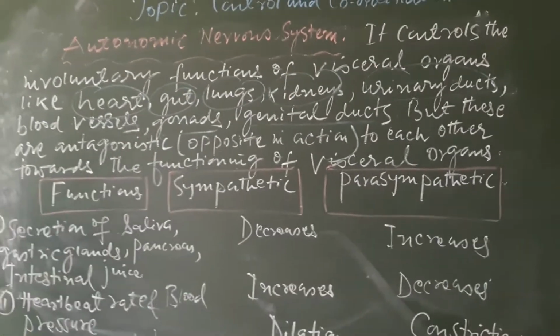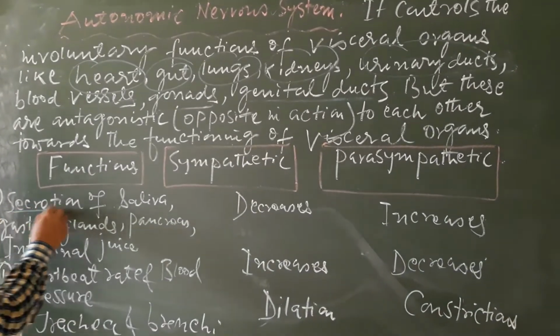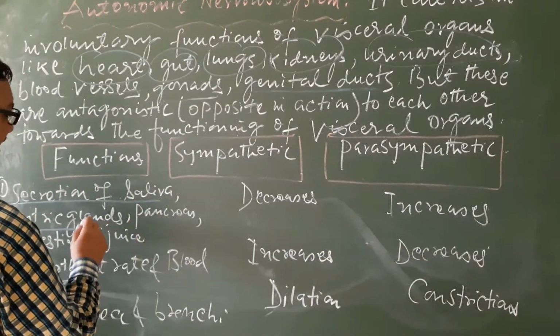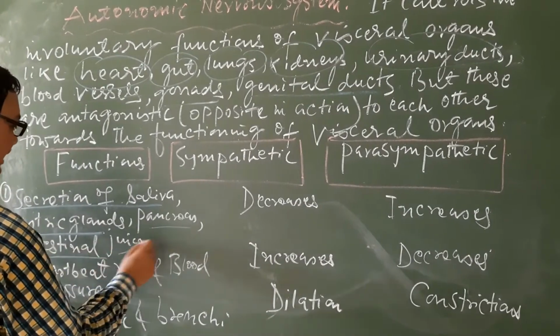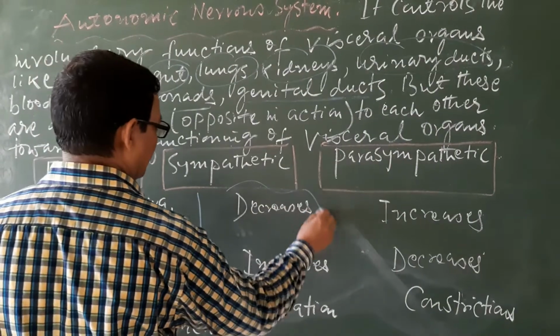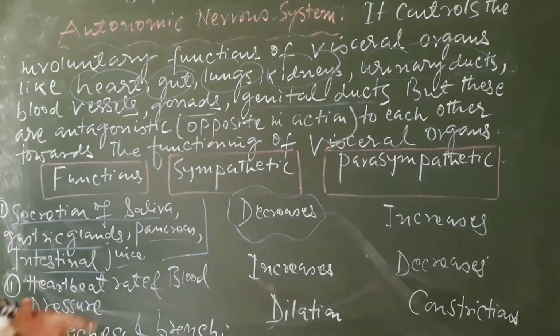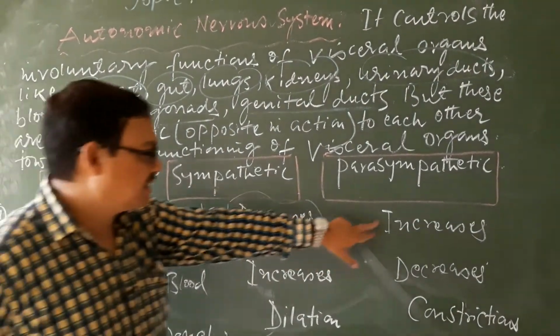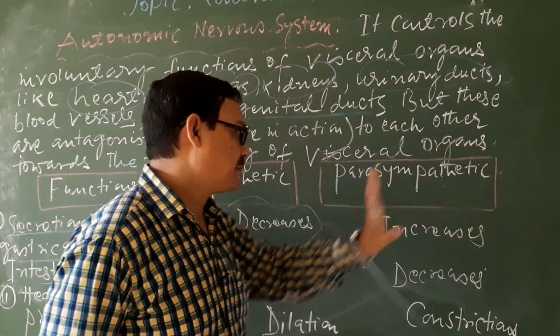Here I have given three examples for you. The secretion of saliva, gastric glands, pancreas, intestinal juices, all these decrease by the sympathetic, but increase by the parasympathetic.